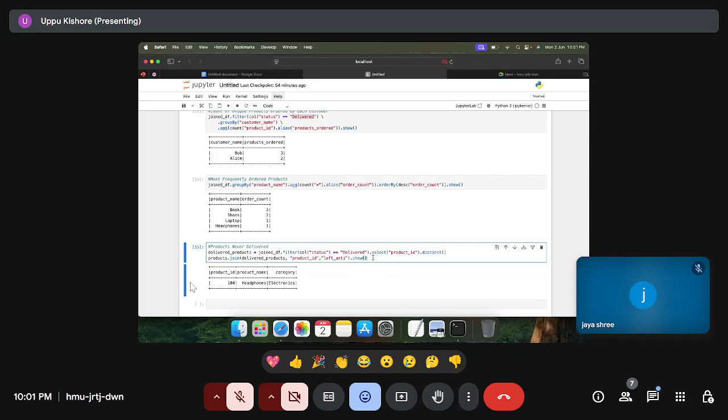And is there a not equals to operator? Yes, in the status we can. But here we just want to avoid writing multiple conditions. For that purpose, we are using this left anti.